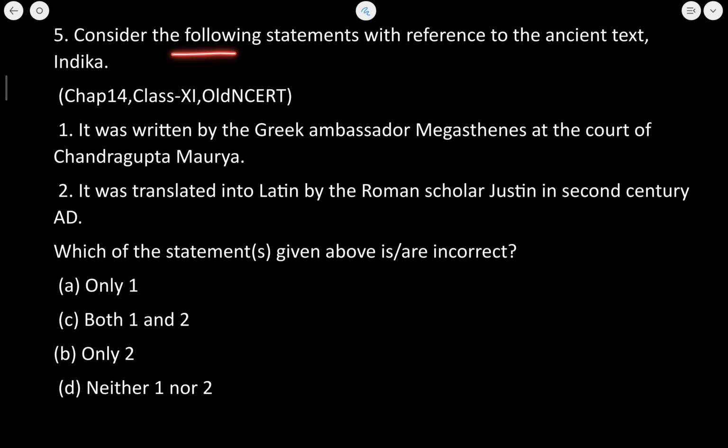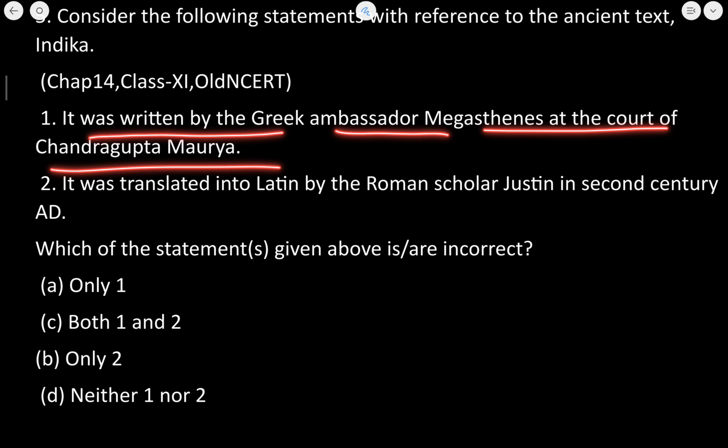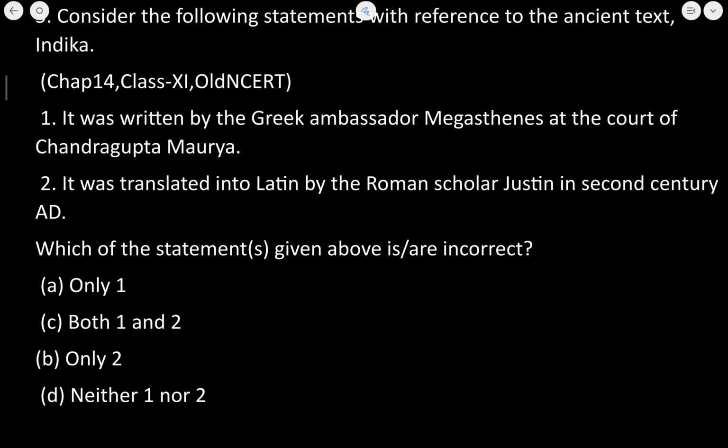Now consider the following statements with reference to the ancient text Indica. Now it was written by the Greek ambassador Megasthenes at the court of Chandragupta Maurya. I already told you that this is absolutely correct. We have to mention here the incorrect statement. Now it was translated into Latin by the Roman scholar Justin in the 2nd century AD. Now this is wrong.